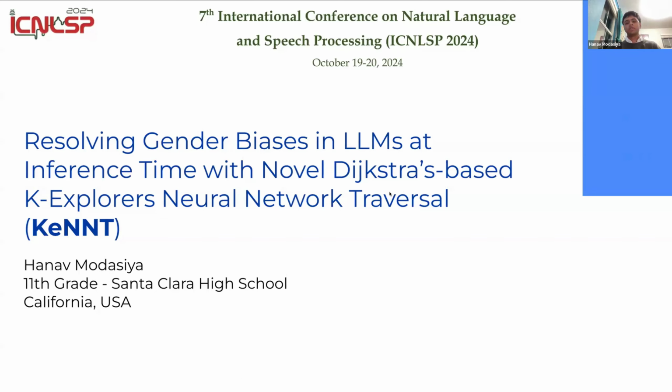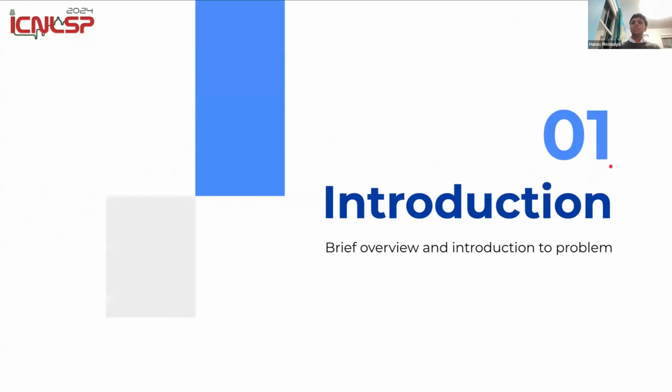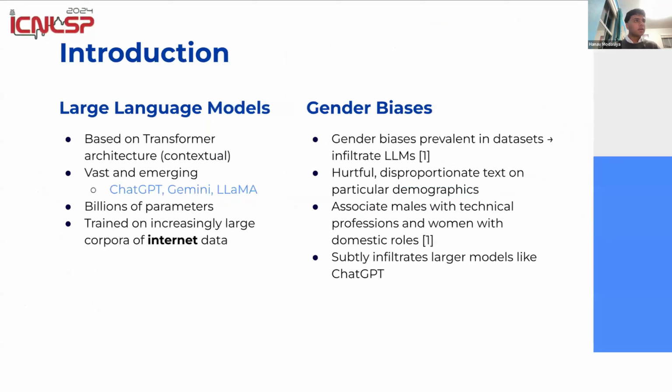I'm a high school researcher from Santa Clara, California, and this is my presentation, Resolving Gender Biases in LLMs at Inference Time with novel Dijkstra's based K-explorers Neural Network Traversal, or KeNNT. It's a mouthful, but that is the algorithm I created. So here are just the contents of my presentation. Let's go into a brief introduction about the topic and the problem I'm going to solve.